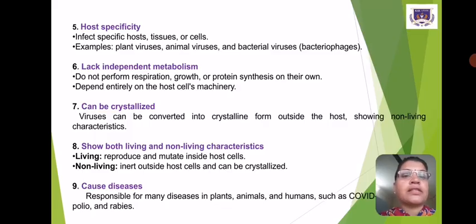In the case of host specificity, they infect specific host tissues or cells, for example plant virus, animal virus and bacterial virus, that is bacteriophages. They lack independent metabolism, do not perform respiration, growth or protein synthesis on their own, and depend entirely on the host cell's machinery. Virus can be converted into crystalline form outside the host, showing non-living characteristics. This is the crystallized nature.